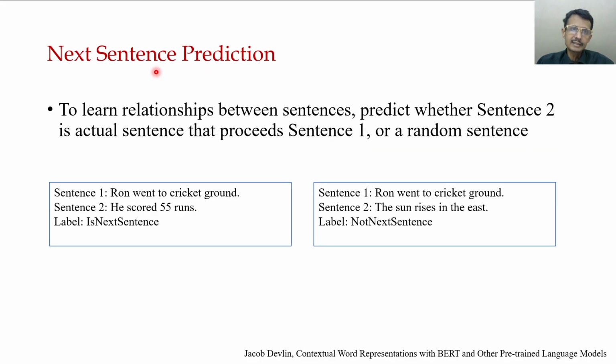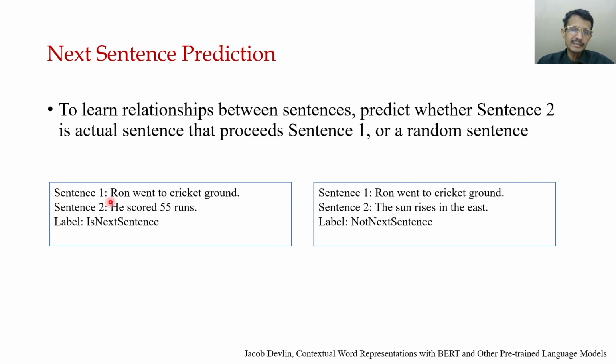The next thing is next sentence prediction. This is another way it is trained, to learn the relationship between sentences: predict whether sentence 2 is the actual sentence that follows sentence 1 or a random sentence.